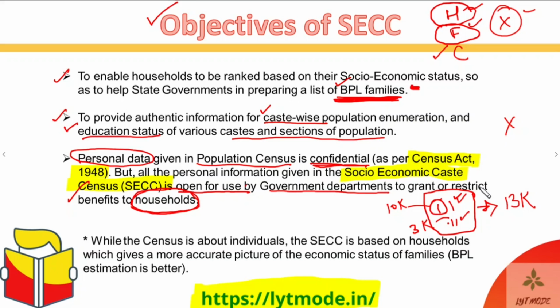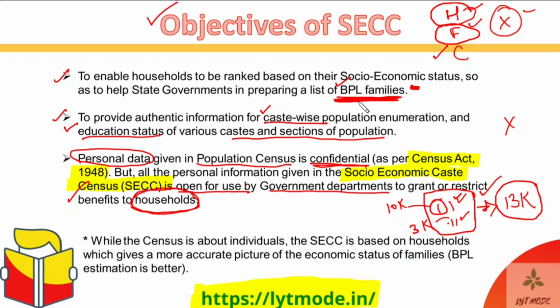So then the expenditure changes, and at the same time this 13,000 will actually be used for the cumulative expenditure for all of these four people, right? So the income of each person will also then change. That is why whenever we are trying to enumerate the below poverty line families, we never try to enumerate a single below poverty line person, because below poverty line is always a concept that works in a household way.